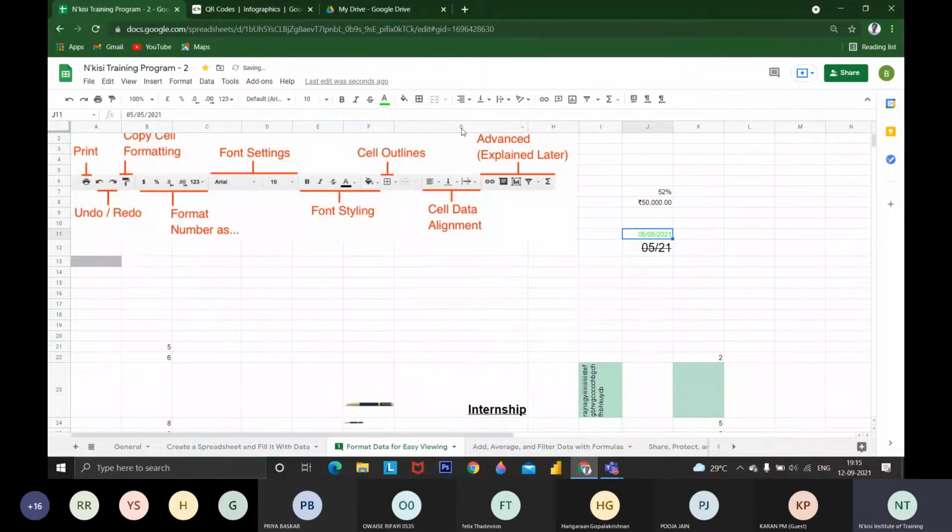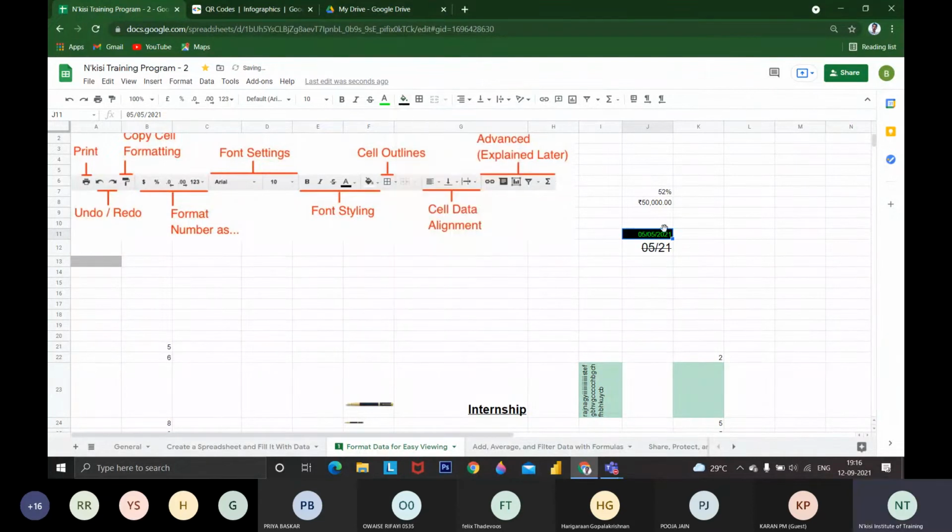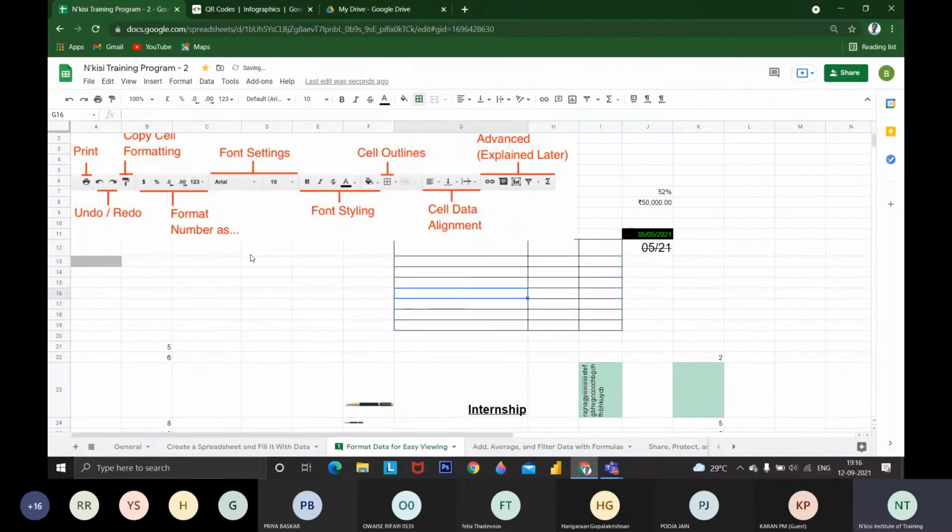You can change the text color. If the text color is not visible, you can change the background to a light or dark color to make it visible. Whatever formats you wish to apply, there are borders. If you insert all borders, you will get all borders. If you just want outside borders, you can click outside borders, so you will not get center lines. Based on the application, you can apply.